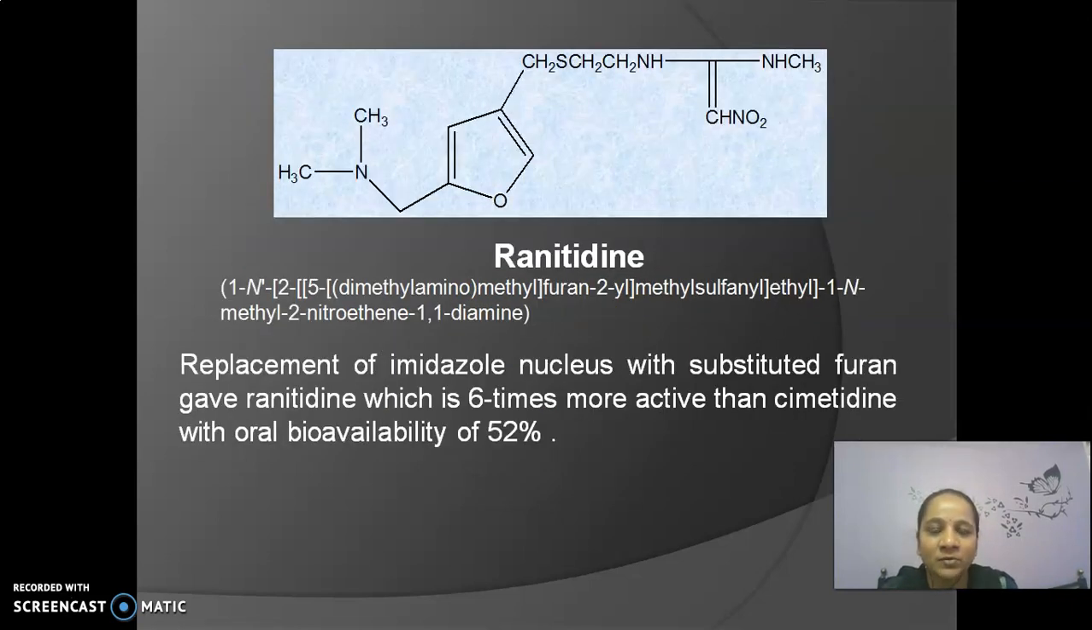With further modification, the imidazole ring is replaced with a substituted furan ring and gives ranitidine, which is 6 times more active than cimetidine, with oral bioavailability up to 52%. And here the sulfamoyl imino group is replaced with a nitromethylene group, which also improves the oral bioavailability.